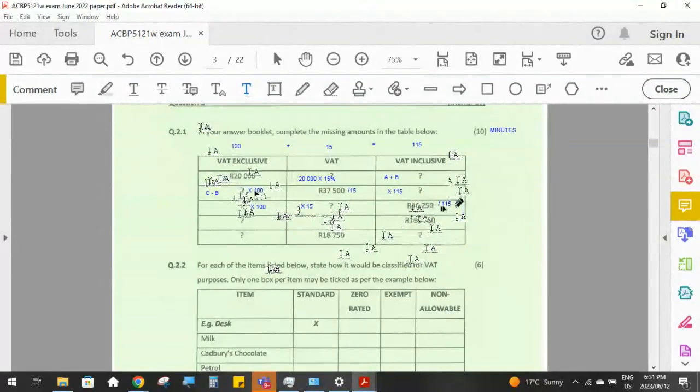To calculate the VAT, you take column C minus column A, and that gives you this column here, the VAT. The next one, your calculation is identical. And with this last one, the 18,750, your calculations will be identical to the second row.